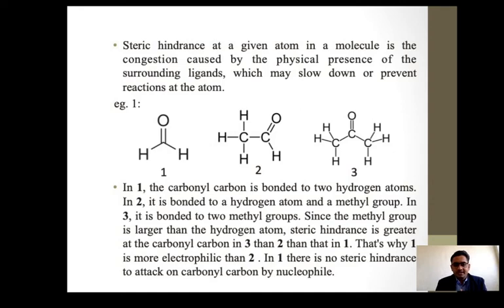The carbonyl carbon in the first is bonded to two hydrogen atoms, in the second to a hydrogen atom and a methyl group, and in the third it is bonded to two methyl groups. Since the methyl group is larger than the hydrogen atom, steric hindrance is greater at the carbonyl group in 3 than in 2, and then 1. So that's why 1, formaldehyde, is more electrophilic than 2, acetaldehyde, and acetaldehyde is more than acetone, the ketone, particularly acetone is given.